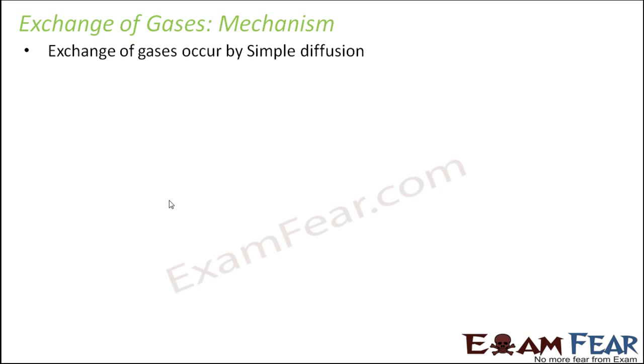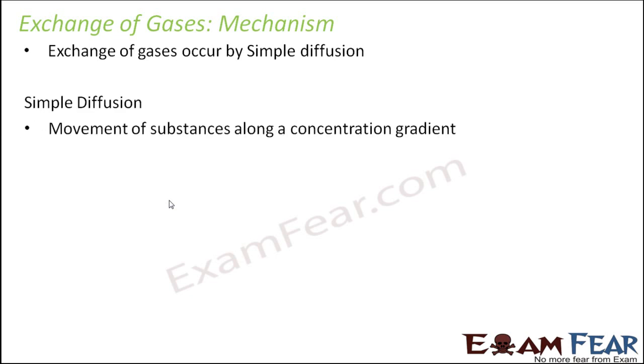Exchange of gases occurs by simple diffusion. Now we all know what simple diffusion is. Diffusion is the process by which substances move along a concentration gradient. That is, substances move from a region of high concentration towards a region of low concentration. So carbon dioxide and oxygen move from a region of higher concentration towards a region of lower concentration.